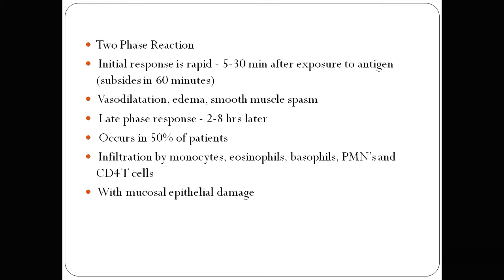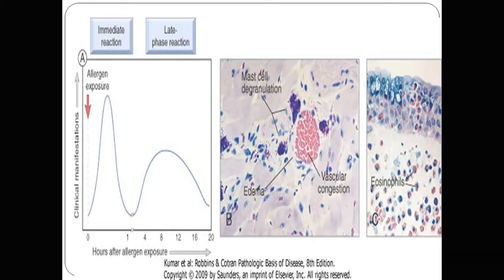That reaction is vasodilatation, edema and smooth muscle spasm. While the late phase response is 2 to 8 hours later. So the late phase response occurs quite later. It occurs in approximately 50% of the patients. That reaction is caused by monocytes, eosinophils, basophils and PMN cells. PMN cells are neutrophils, along with various CD4 T cells. That reaction leads to substantial mucosal epithelial damage.